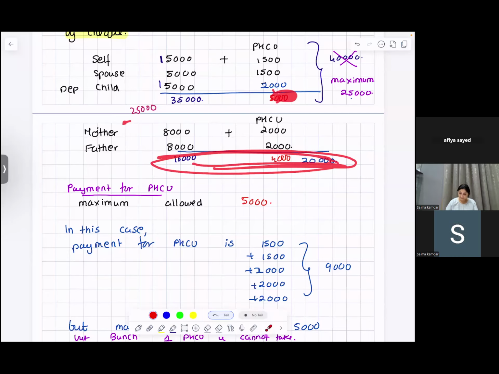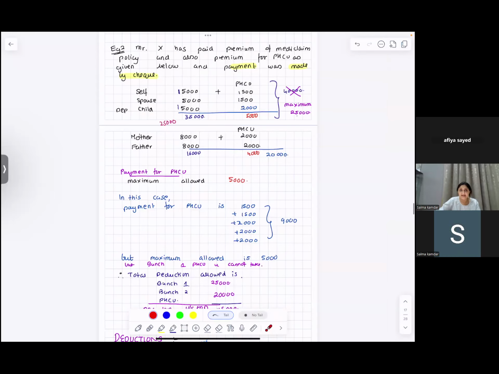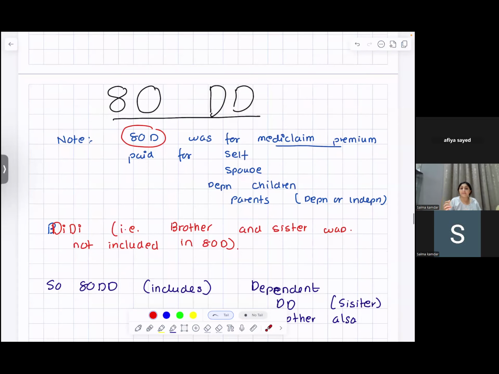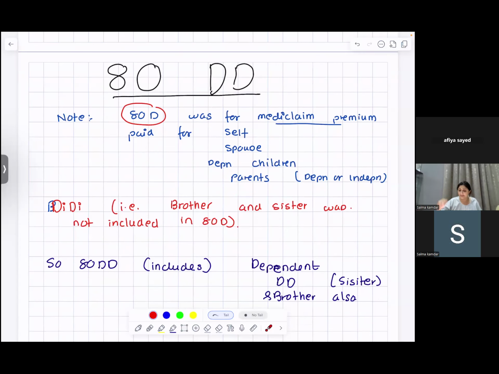I hope you're with me. I'm really not. Okay, fine. I'm giving you time to digest. I'm putting it on pause. We are doing 80D. 80D was for medical premium paid for self, spouse, dependent children, parents, dependent or independent.